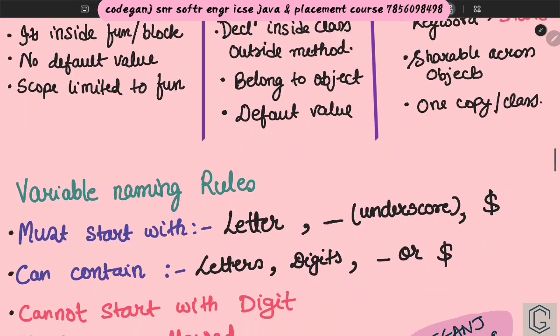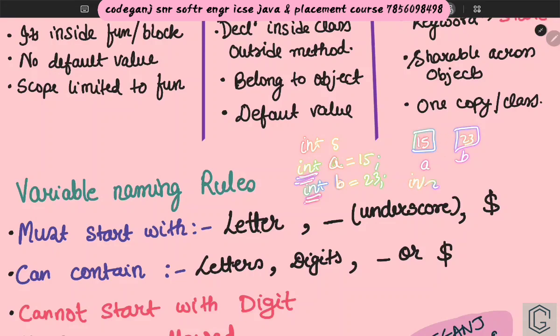You'll have to name a variable for everything you do in Java. Suppose I tell you that you have to take two integers as input to add them. You will have to take two variables, one variable will be a, one variable will be b. And why am I writing int here? Because it is told in the question that you have to take two integers as input. So int a, int b, 15 and 23.